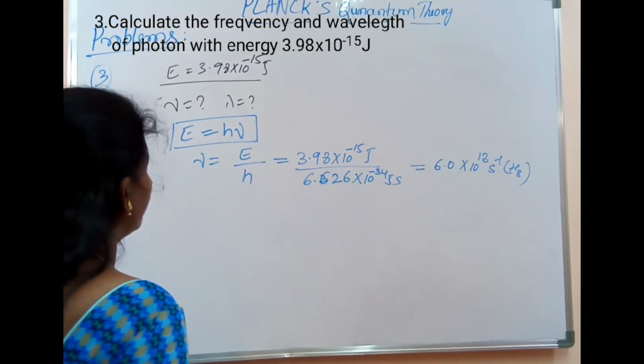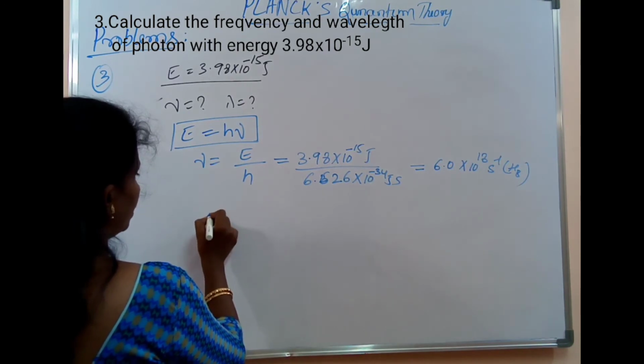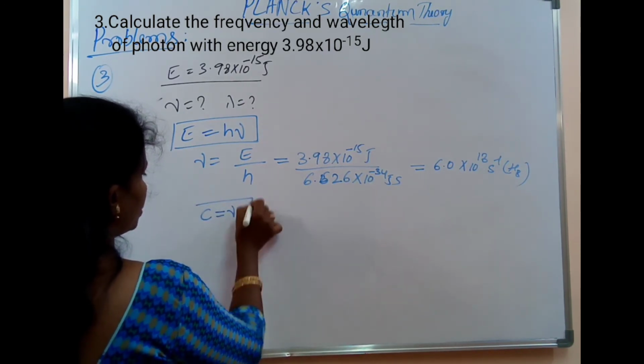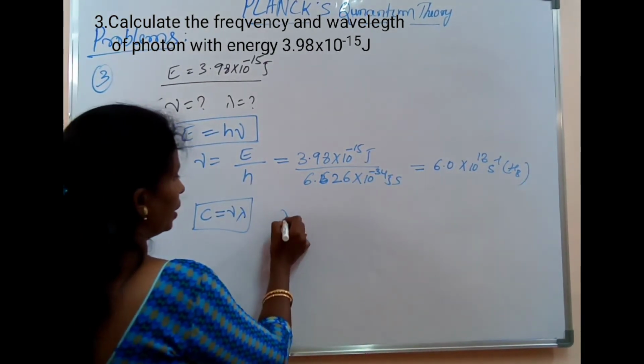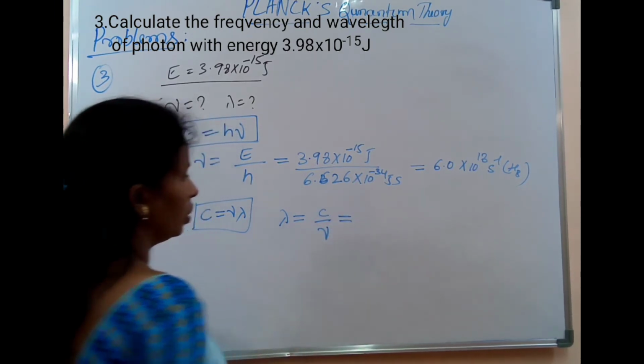Then we need to calculate the wavelength. Once we know nu, we can calculate using the equation C is equal to nu lambda, or lambda is equal to C by nu.